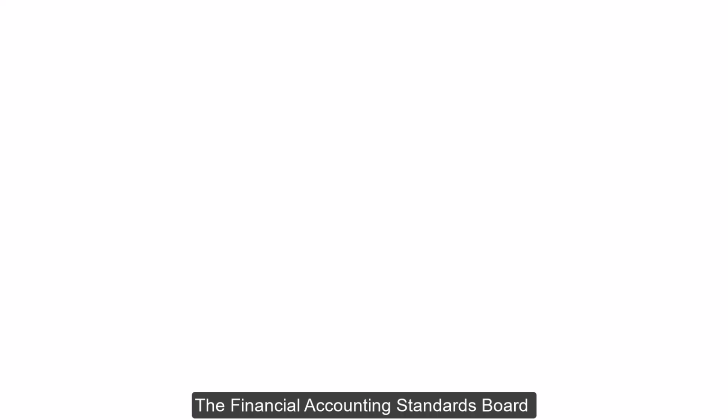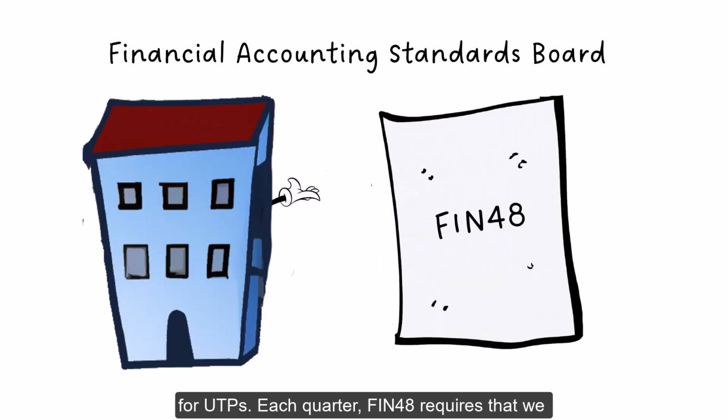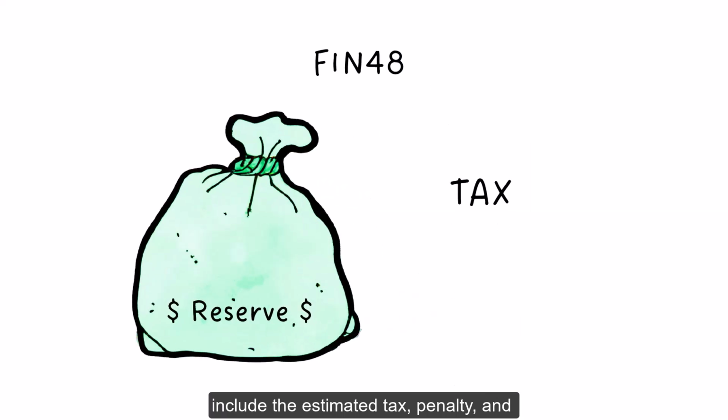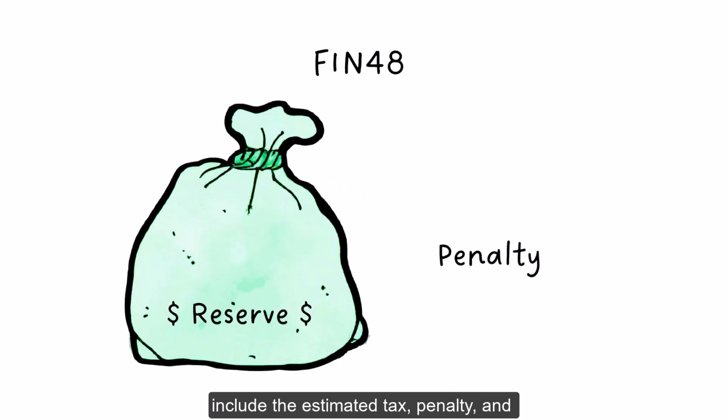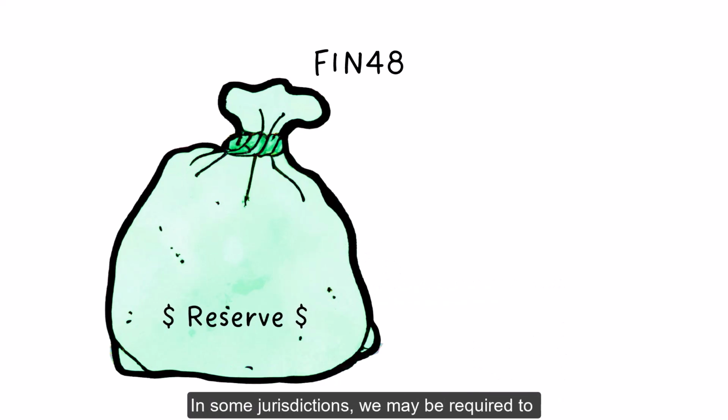The Financial Accounting Standards Board has provided Interpretation Number 48, also known as FIN 48, that addresses the accounting for UTPs. Each quarter, FIN 48 requires that we establish a reserve on the corporate books to include the estimated tax, penalty, and interest for each new UTP and a revaluation of all our existing UTPs. In some jurisdictions, we may be required to book a reserve for additional items such as legal fees and court costs.